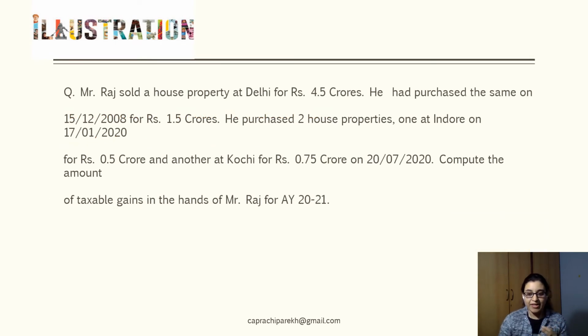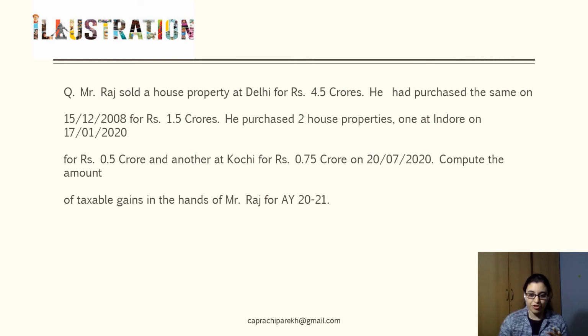To understand the amendment in a better perspective, let us have a look at this simple illustration. Mr. Raj sold a house property at Delhi for 4.5 crores. He had purchased the same on 15th December 2008 for 1.5 crores. He purchased two house properties, one at Indore on the 17th of January 2020 for 50 lakhs and another one at Kochi for 75 lakhs on 20th July 2020. Compute the amount of taxable gains in the hands of Mr. Raj for assessment year 2021.